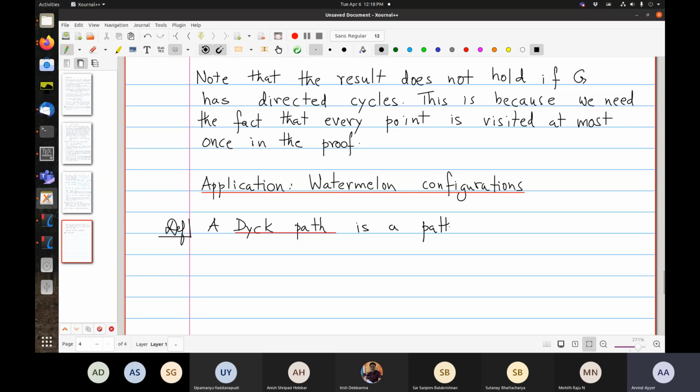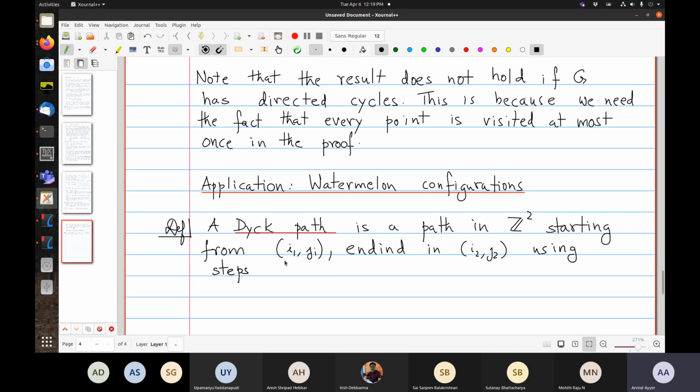So a Dyck path is a path in Z^2, the square lattice, starting from some point (i1, j1) and ending in some other point (i2, j2), and using steps which are (1,1) and (1,-1).